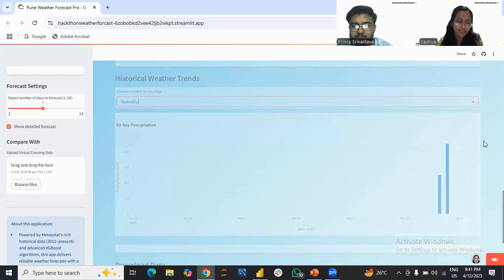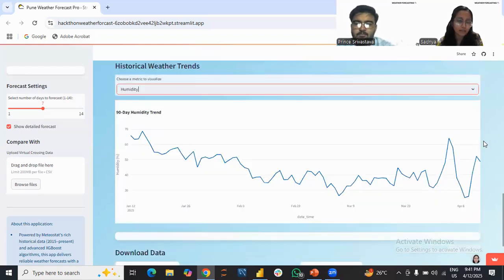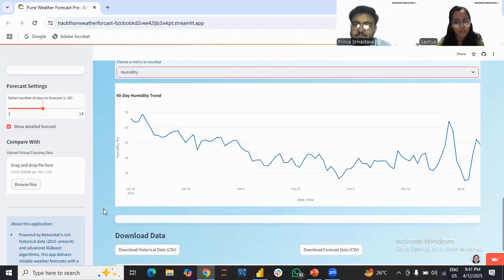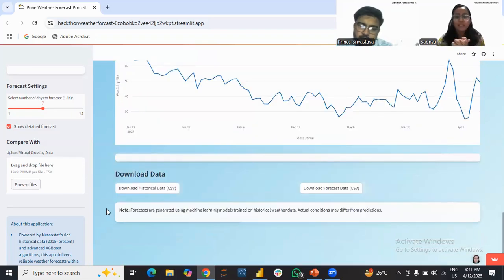Also for the humidity, as we are comparing and finding the trends, here is the humidity trend, and we can see that the humidity range between 23rd March and April 6 is at peak. So we can say there are more chances of raining, and when we see the precipitation, there are peaks over this point also.